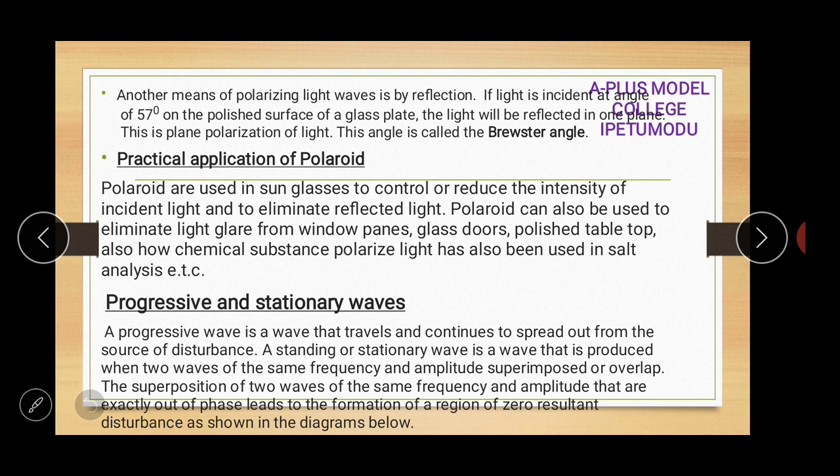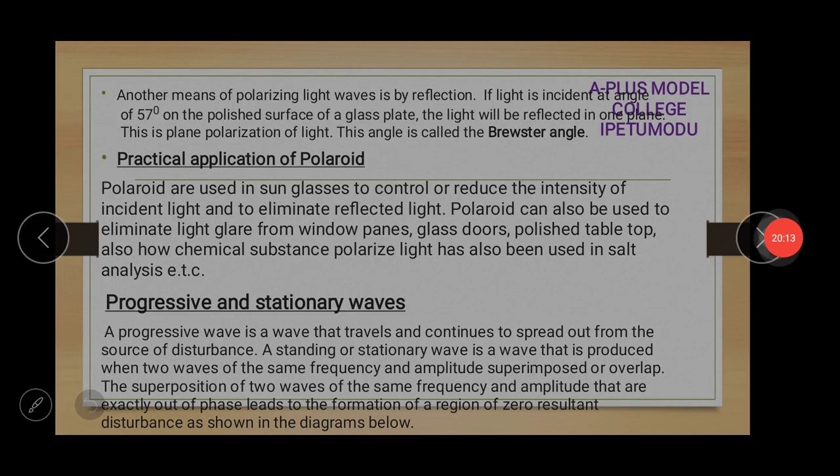A standing or stationary wave is a wave that is produced when two waves of the same frequency and amplitude are superimposed or overlap. The superposition of two waves of the same frequency and amplitude that are exactly out of phase leads to the formation of regions of zero resultant displacement, as shown in the diagram below. Now we want to talk about the standing wave.